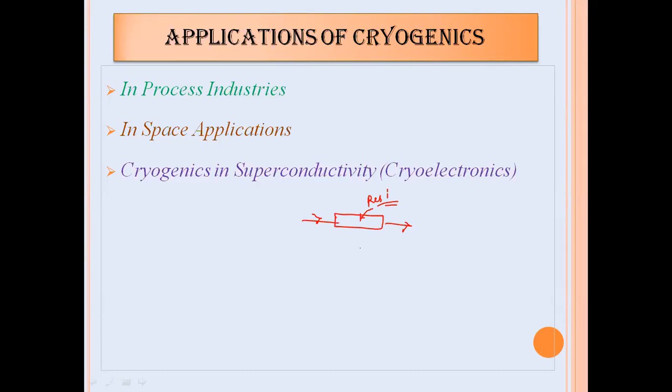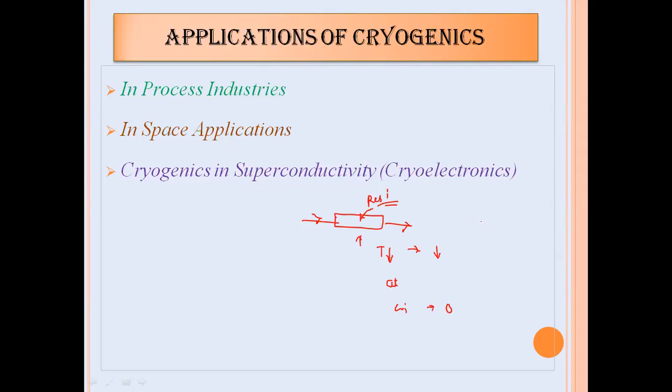But here, if you reduce the temperature of that conductor, or the temperature of that metal, the resistance offered to the passing electric supply will also go on reducing. And at the critical temperature, the resistance will become zero.